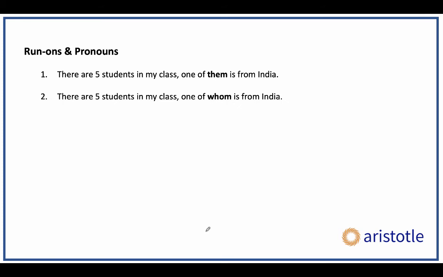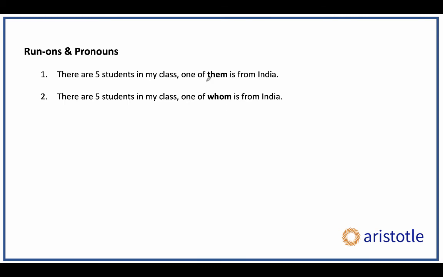There's one more thing, which is to do with pronouns and run-on sentences. So let's take a look at 2 sentences first. The same sentence basically, the only difference is in bold. There are 5 students in my class, one of them is from India, and one of whom is from India. The question is, which of the 2 looks correct to you and which of the 2 looks like a run-on to you? The first one will be a run-on, by the way.